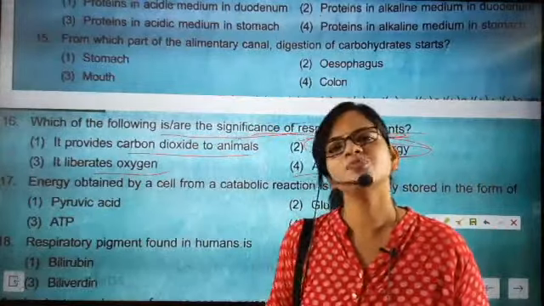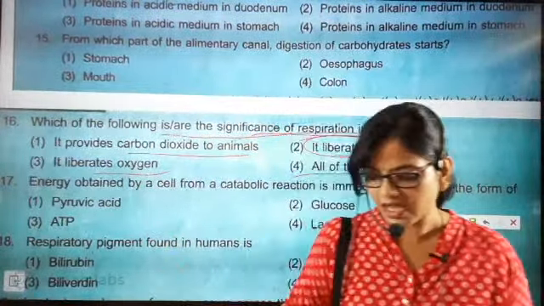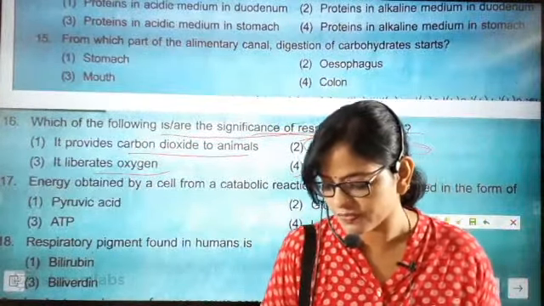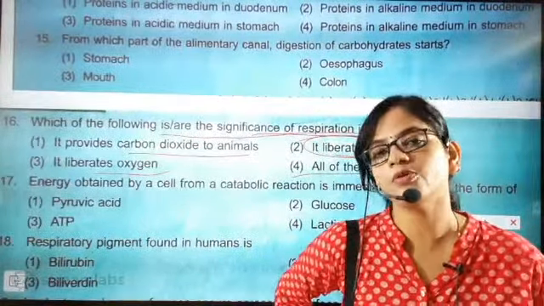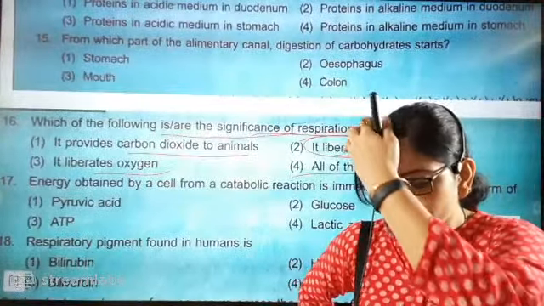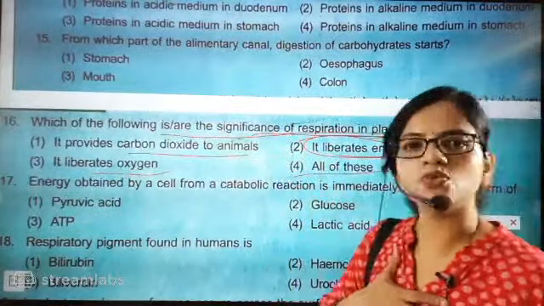So why does a plant respire? Why do you respire? You tell me first. The answer is here in this question itself. Give me the answer. What is the reason why you are respiring? Come on, tell me beta, because that answer will help you. What is the reason for your respiration? You respire to get energy. So the plant is like us only, beta.